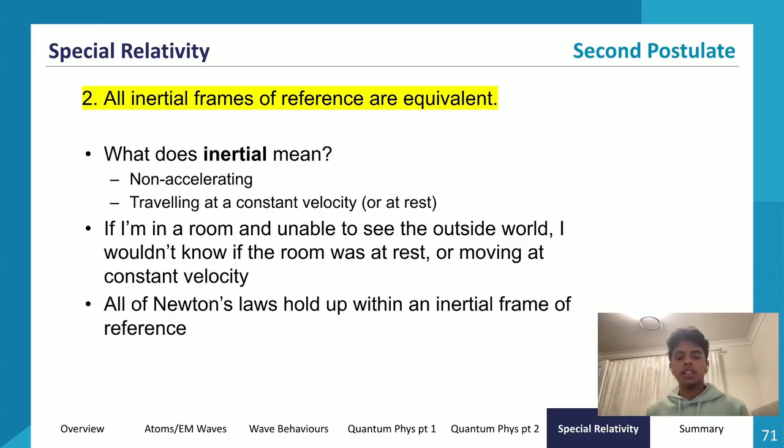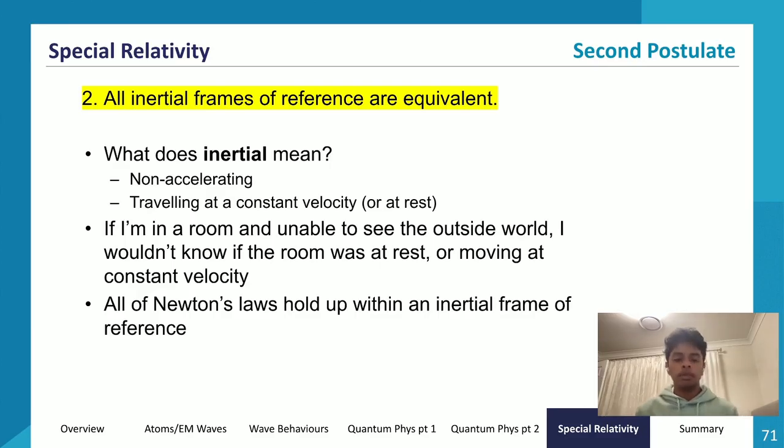What this idea of inertial frames of reference is saying is, if I'm in a room that's boxed in, so let's say I'm back in this hollow white cube, unable to see the outside world, I technically wouldn't know what speed I was going at. If I'm at a constant velocity, I could be going at 10,000 kilometers per second, or I could be going at 0 kilometers per second. I wouldn't be able to tell because there's no acceleration, so I'll feel no force. I'd be going at a constant velocity, and I wouldn't be able to tell what speed I was going at.